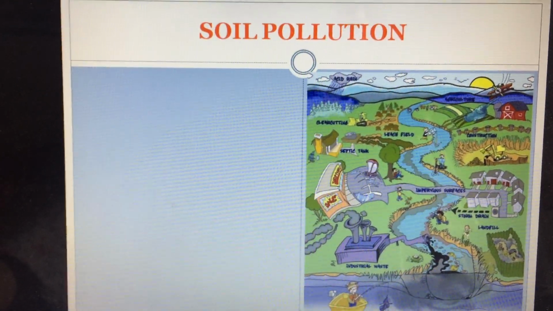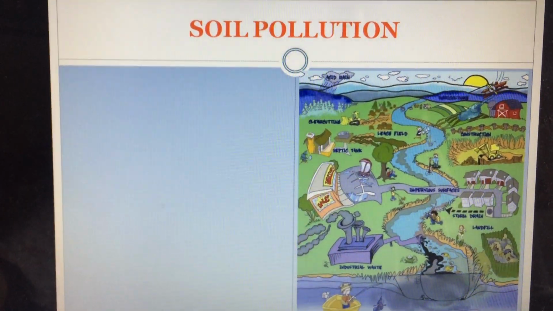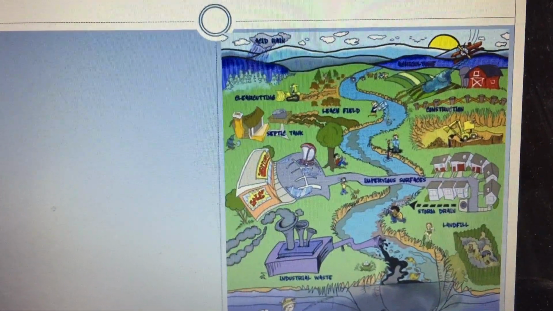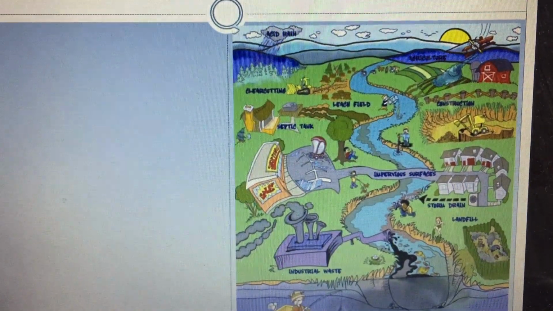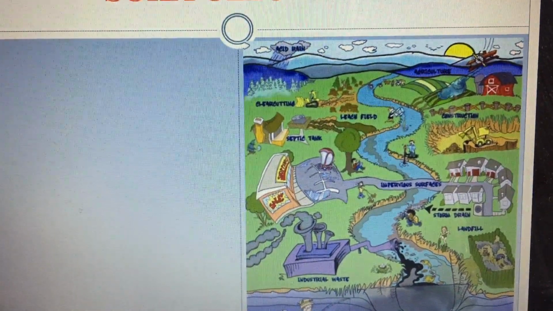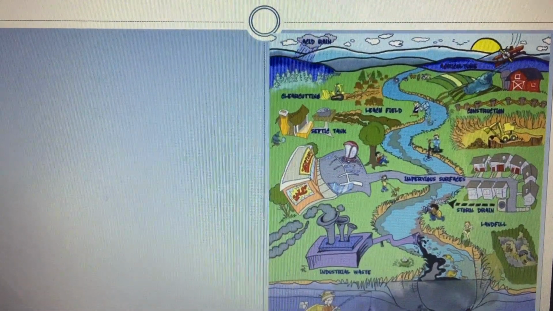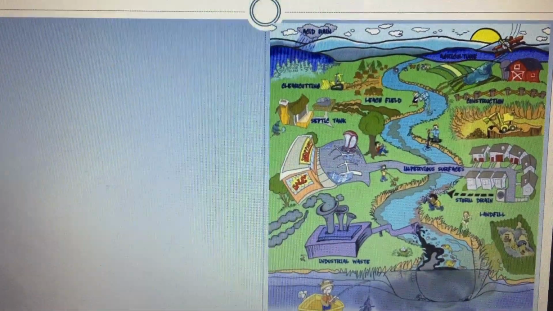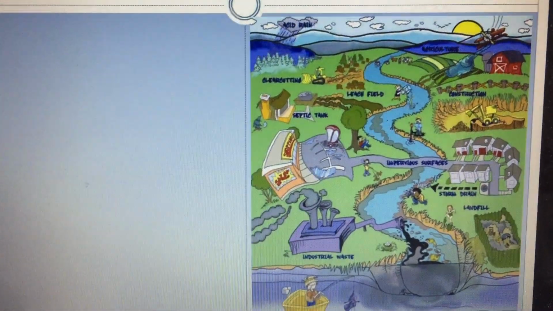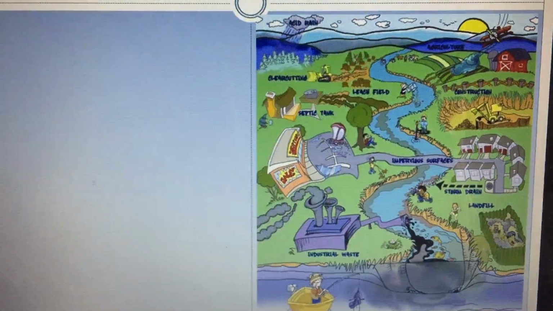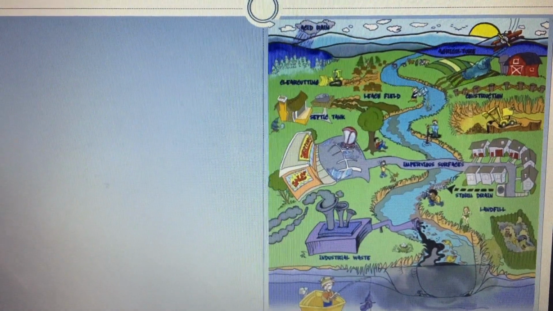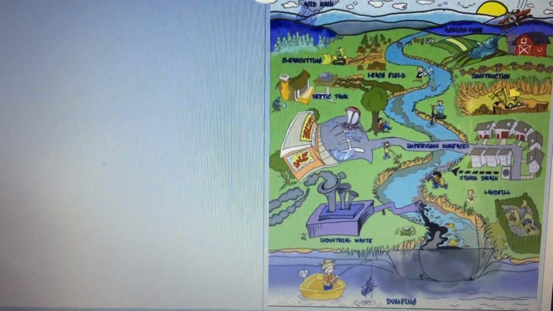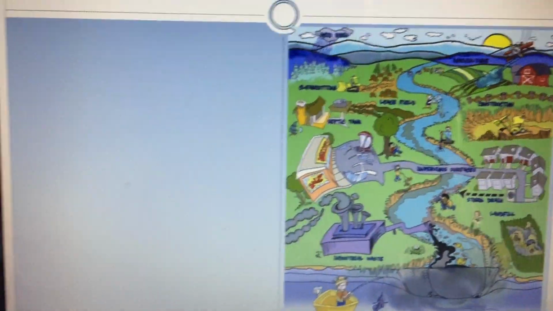Next, children, soil pollution. Now you can see in this picture that there are many reasons which affect the soil, the air, the water, whether it is an industry or a house or a factory or a mining activity. All the waste that comes from these houses, factories, construction work, everything we leave to the environment, we throw it away in the air or water or soil, and that pollutes the environment.